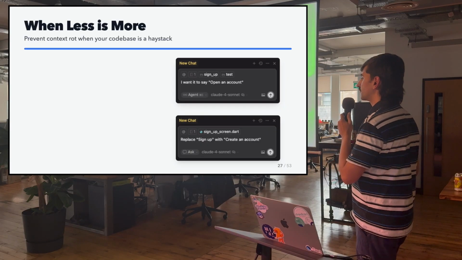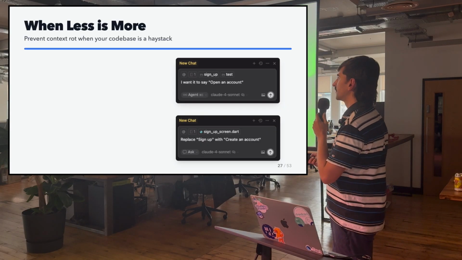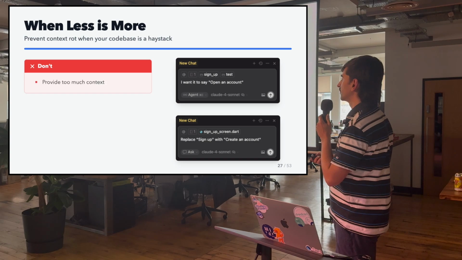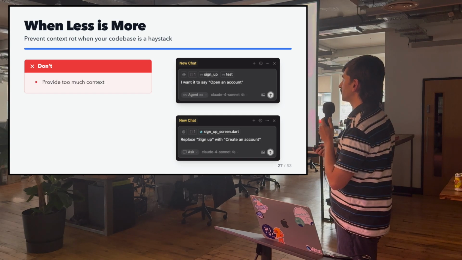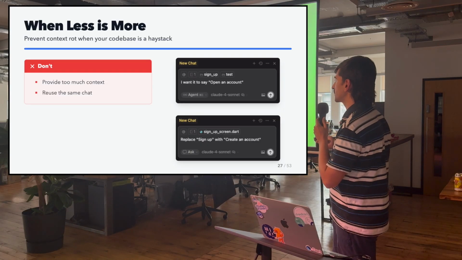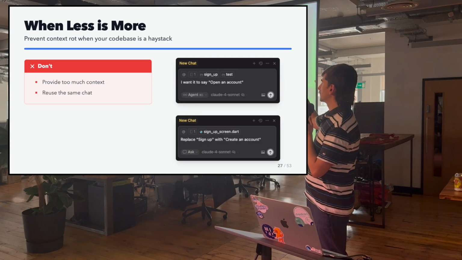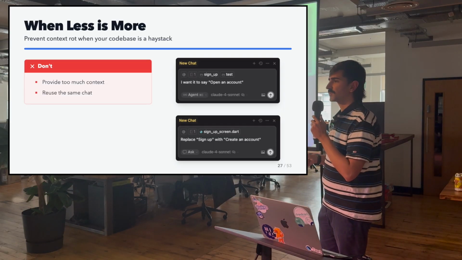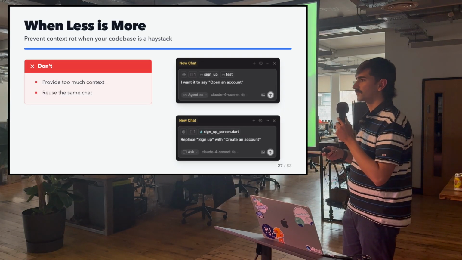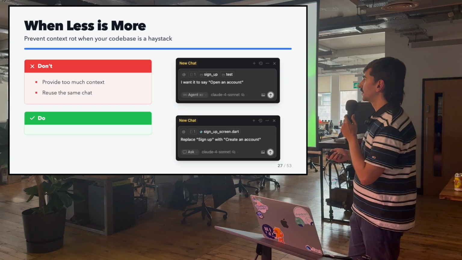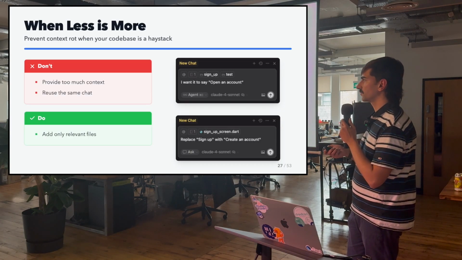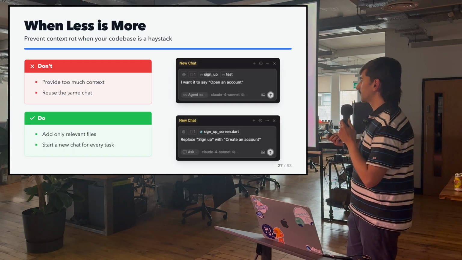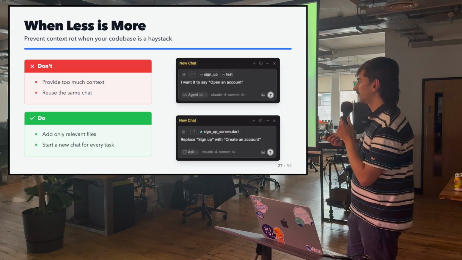So if you want to keep the haystack small, you need to point the agent to the specific file when you need changes. Because if you say, I just want it to do something different in a folder with like 50 files, it is more likely that it's going to read many of those files until it finds the right file. That's going to increase the haystack, and it's going to make hallucination more often.